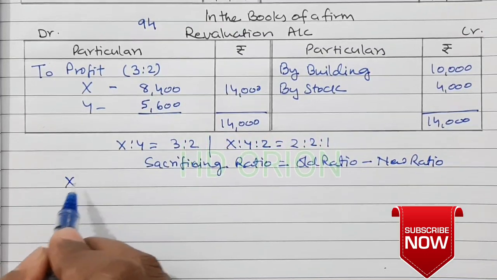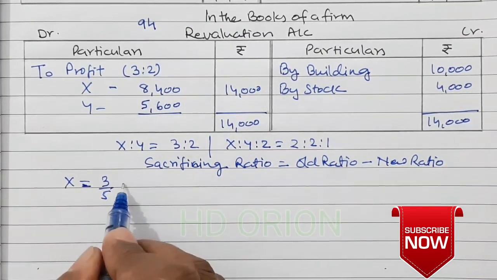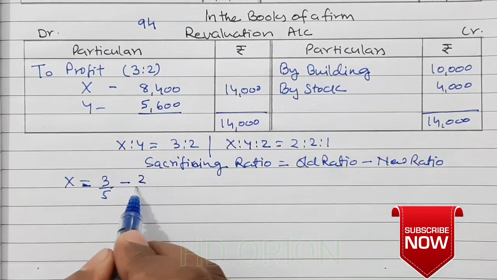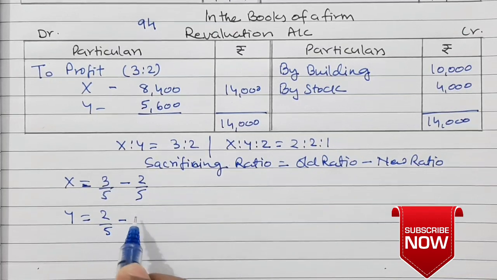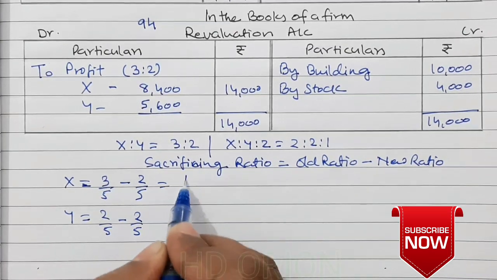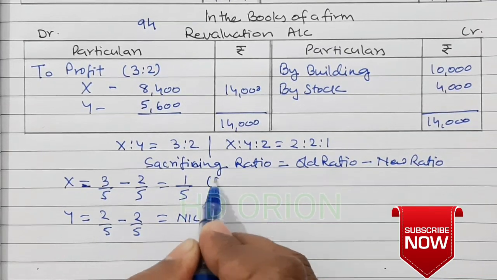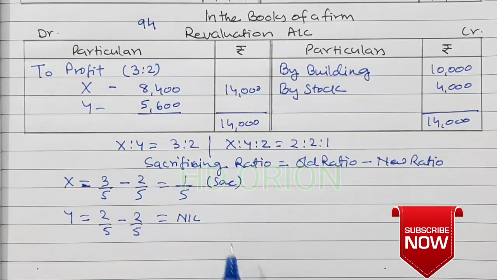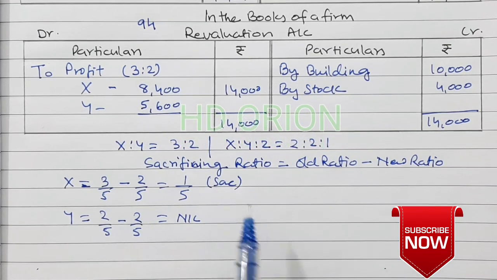Therefore for X it is 3 by 5 minus 2 by 5, and for Y it is 2 by 5 minus 2 by 5. Here it comes 1 by 5 and here it is nil. So he is the only one who is sacrificing. So entire premium brought by the new partner Z will be paid to X.